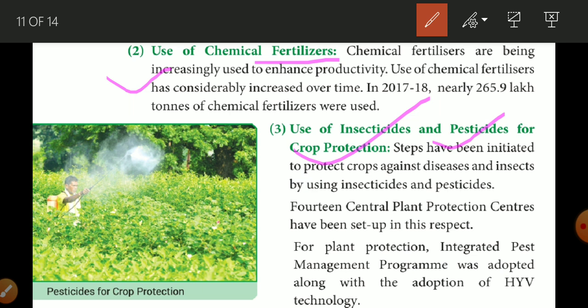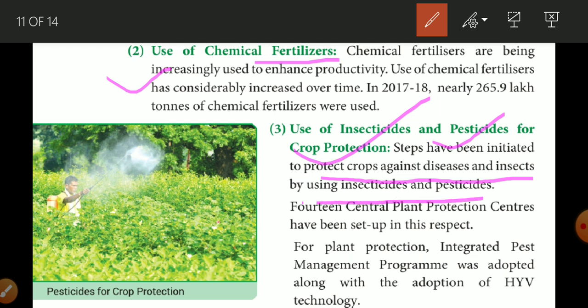I told you people have very conventional thought. They think that we cannot kill any insect and pest because we will get paap. So the government ran many campaigns, and people started to use insecticides and pesticides, and the result is that we are able to do proper farming. So steps were initiated to protect crops against diseases and insects by using insecticide and pesticide.